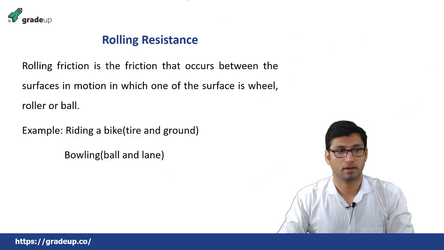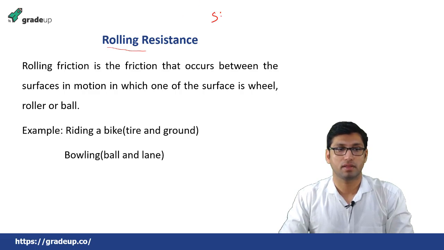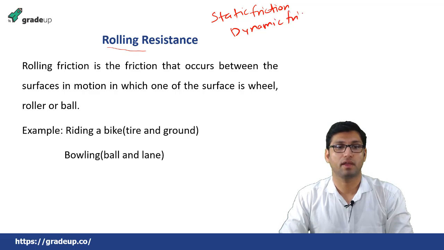Now there is also a resistance called rolling resistance. As I told you, static friction and dynamic friction are the two types of dry friction. Dynamic or kinetic friction is further classified into sliding and rolling friction or resistance.